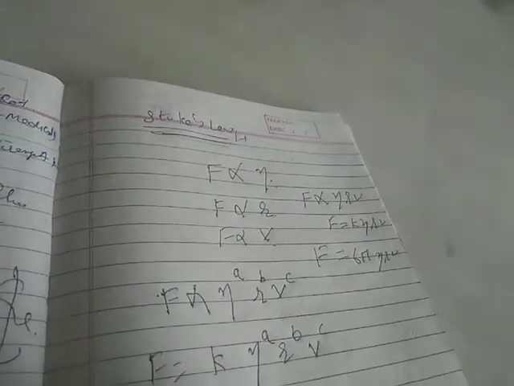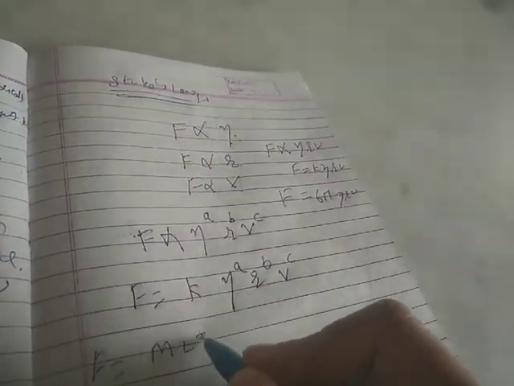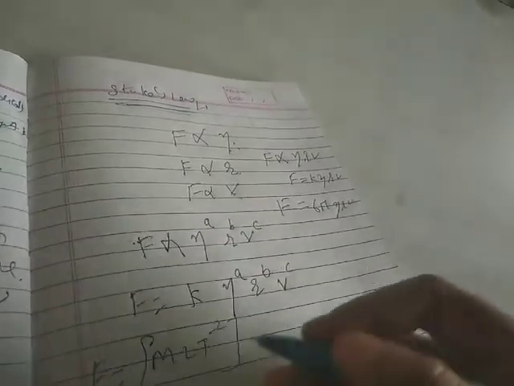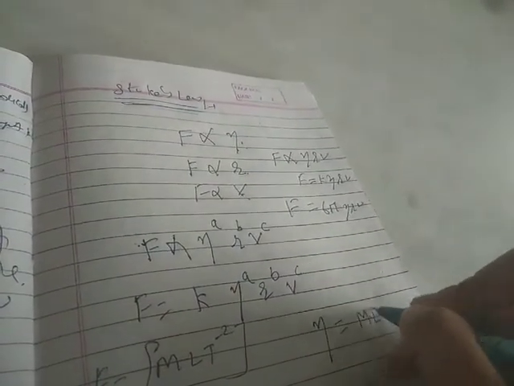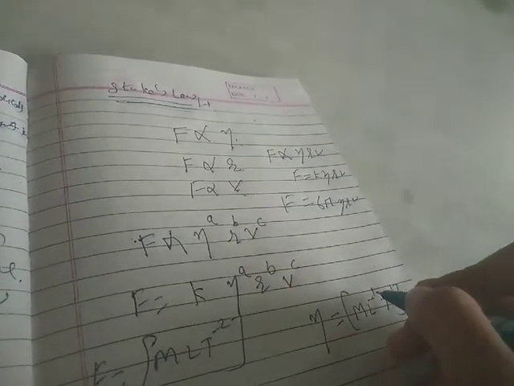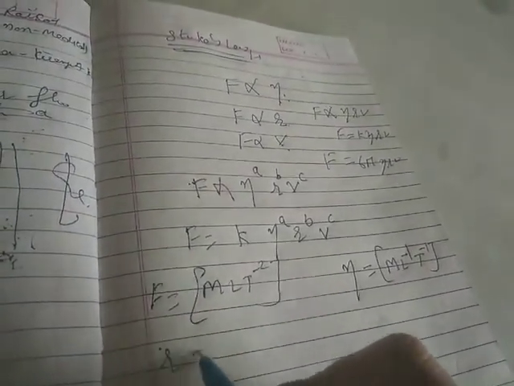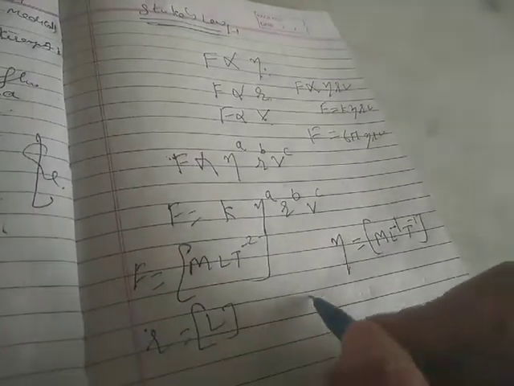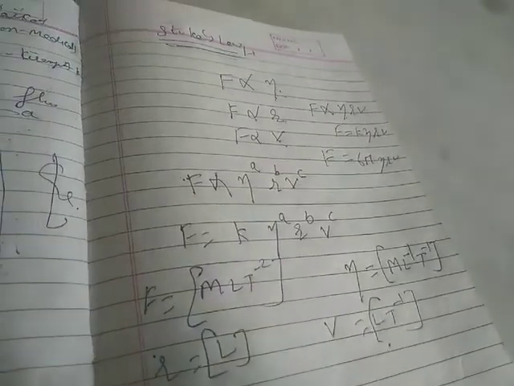Clear? Now the dimensional formula for force is M L T^-2. Already we know that. And the dimensional formula for eta is M L^-1 T^-1. When we did the coefficient of viscosity, I told you the formula of this coefficient of viscosity eta. Now r, that is radius, that is length, and velocity is L T^-1, length per second.